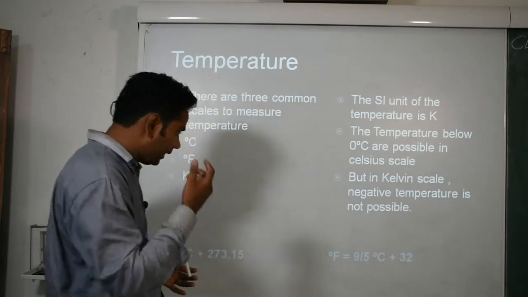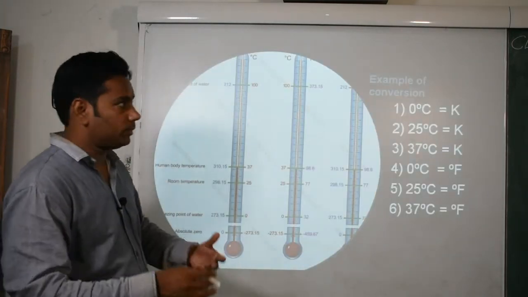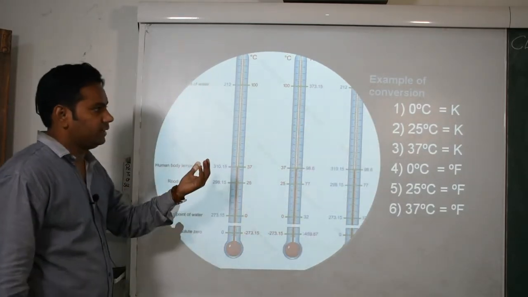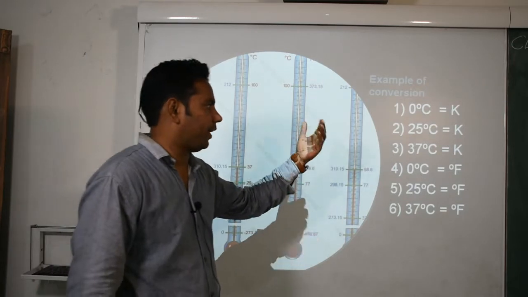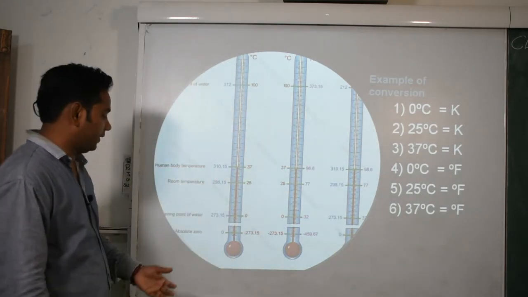Again we move to the next slide. I mention more examples of conversion: 0 degree Celsius in Kelvin, 25 degree Celsius in Kelvin, 37 degree Celsius in Kelvin.